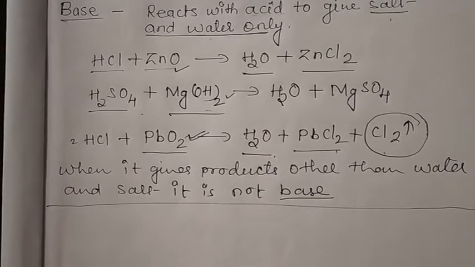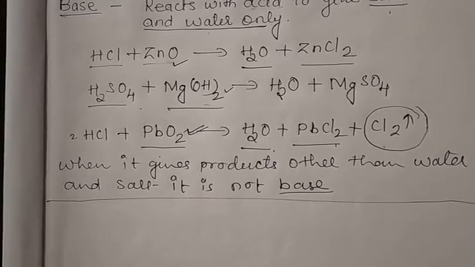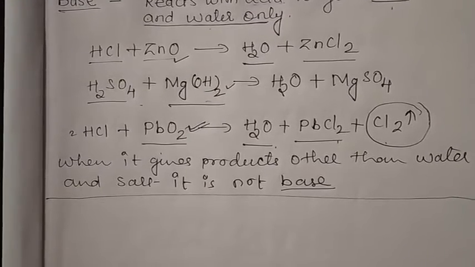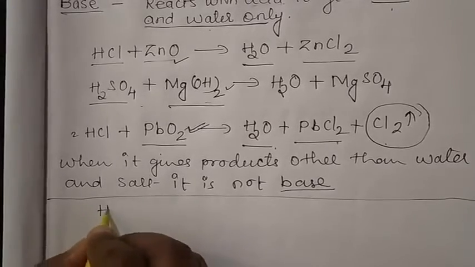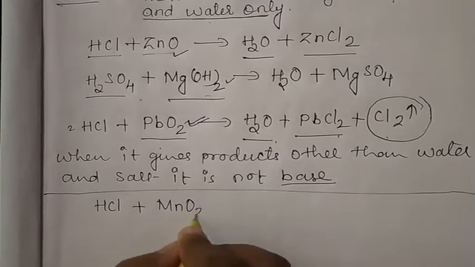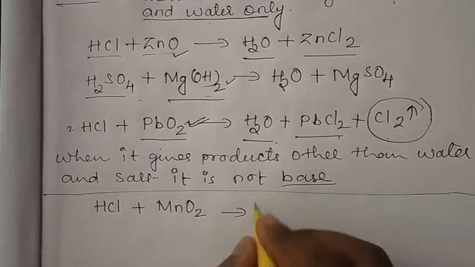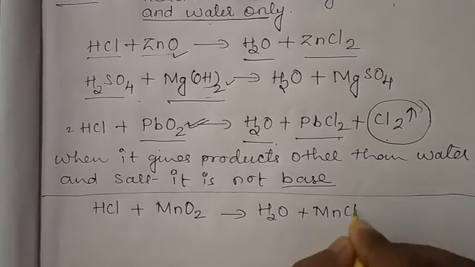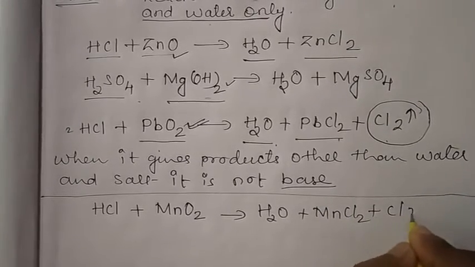It is very common that there are many oxides which are not bases. We can say that some oxides are bases but not all oxides are bases. One more example I am giving: hydrochloric acid plus manganese dioxide gives H2O plus MnCl2 plus Cl2 gas.